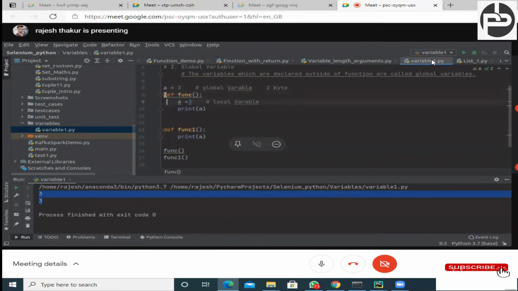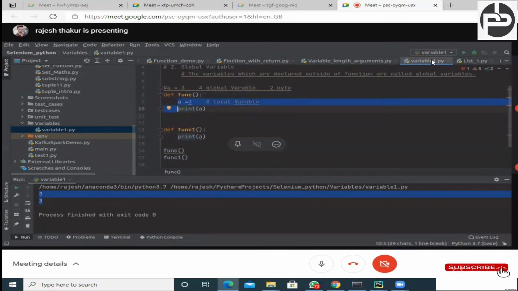Now if you need this a value inside this function only, then why should I waste my 2 byte of space? Why should I not initialize it inside this function only, so that whenever this function gets called, only then this value will get initialized,